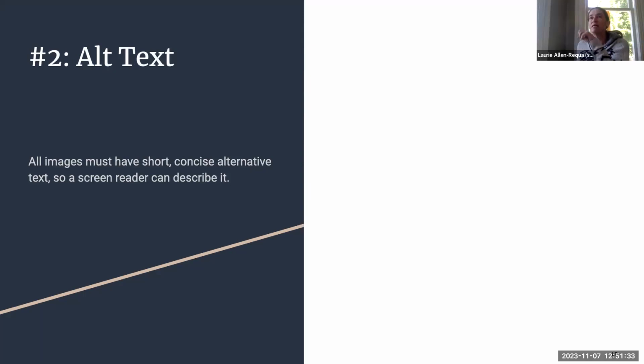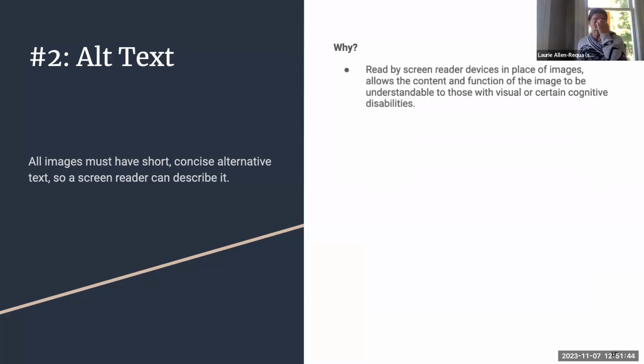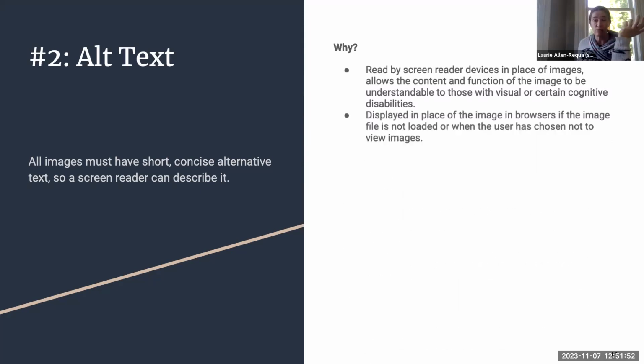So number 2 then is alternative text or alt text. All images must have short, concise alternative text so that a screen reader can describe it. And why? We just said that, so that the screen reader can assign importance to the image, as well as if there's any function. And this is also displayed in place of the image in browsers if the image file can't be loaded. So then students already know that there's supposed to be an image there, but they then know what it is also. So they may not necessarily need to see it.